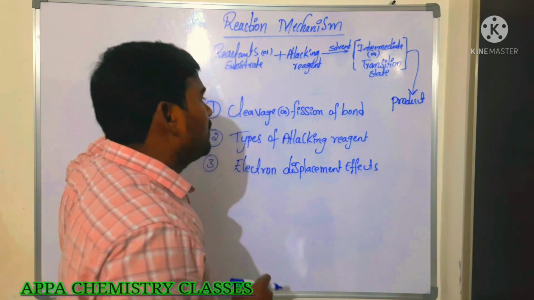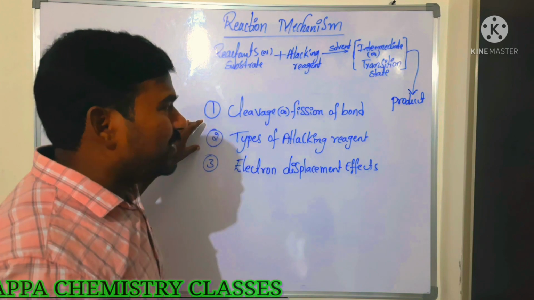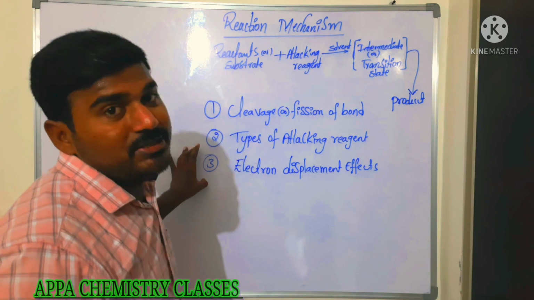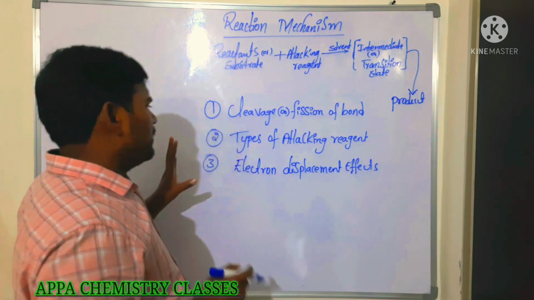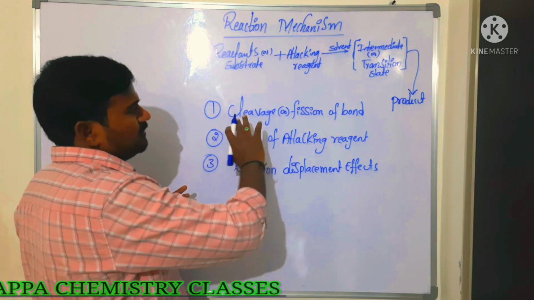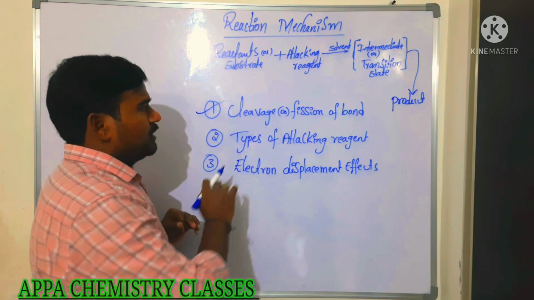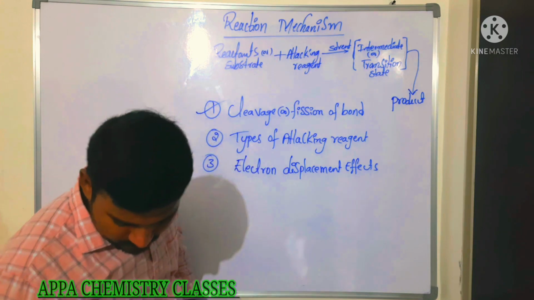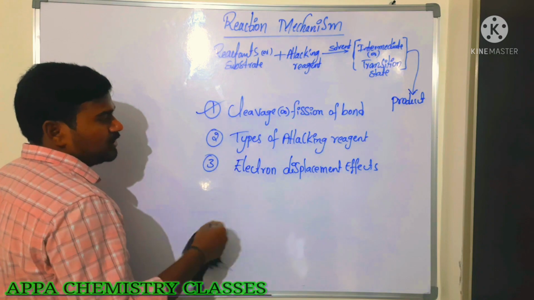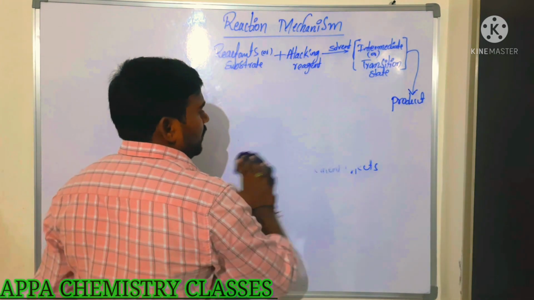What are those? First one is cleavage of bond or fission of bond. Next is types of attacking reagent. Next one is electron displacement effects. Among these, every point is important here. So first we are going to see in this class cleavage of bond, that is bond fission, what types of bond fissions we have. Then types of attacking reagent and electron displacement, those all we are going to see, one by one. Okay?